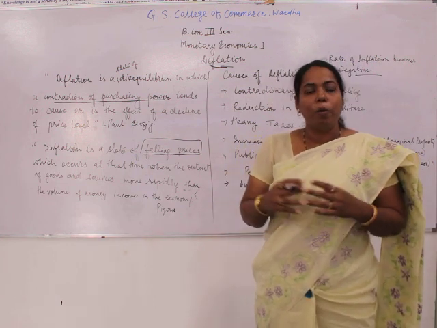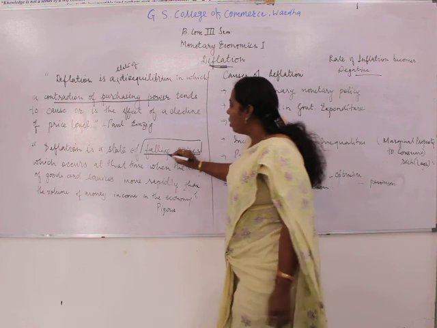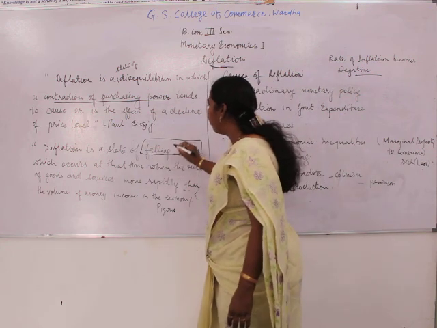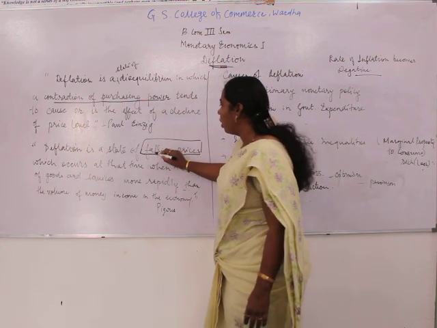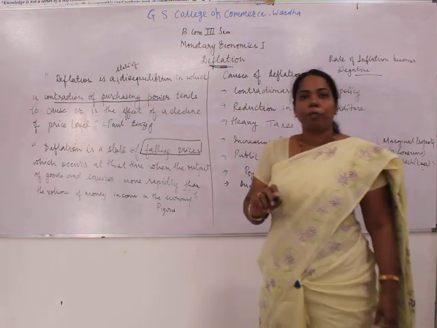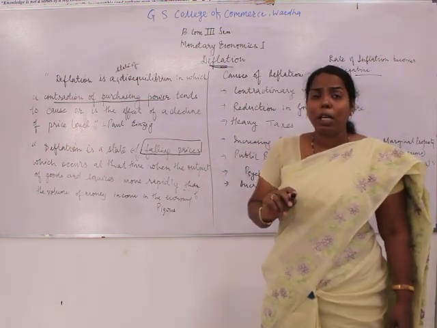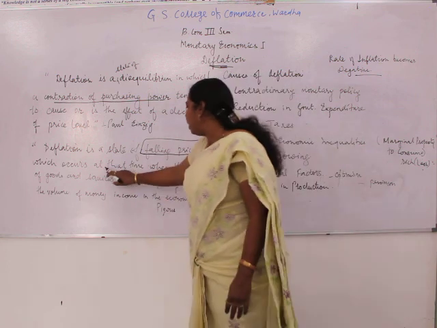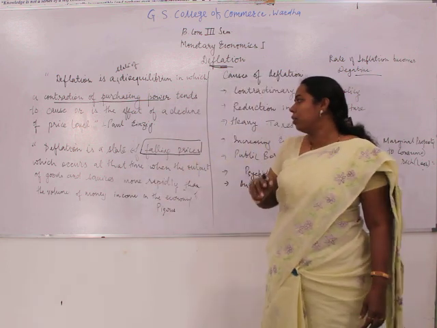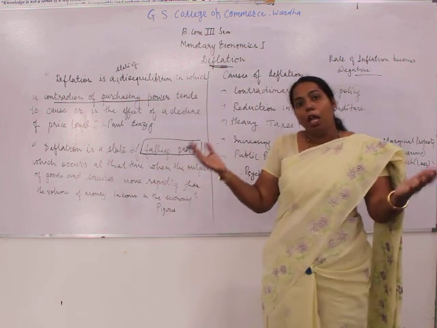Similarly, what does Pigou say? That deflation is a state of falling prices. Again here, people focus, what is deflation? Deflation is a situation of falling prices. Why does it occur? It occurs at the time when the output of goods and services moves rapidly.